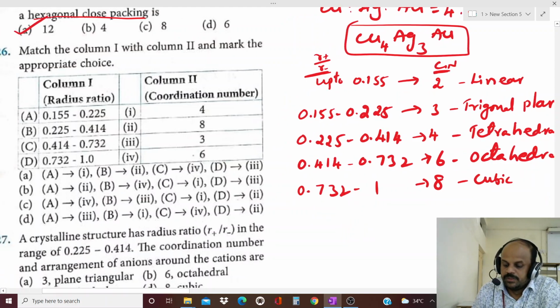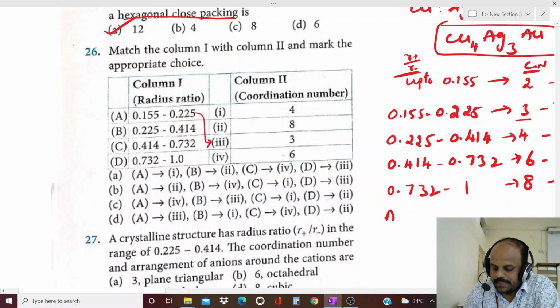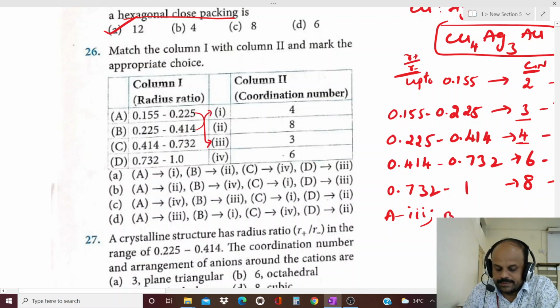Okay, so these are the radius ratios and these are the coordination numbers. Especially they have given only coordination numbers and radius ratio. The first one, 0.115 to 0.225, the coordination number is 3 only, which means A is 3. Next, 0.225 to 0.414, the coordination number is 4, which means this is 1. So B is 1.